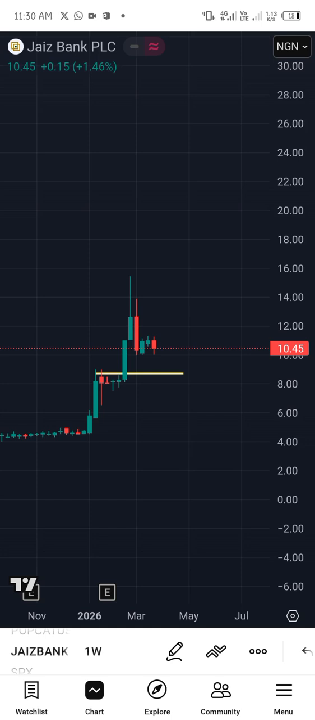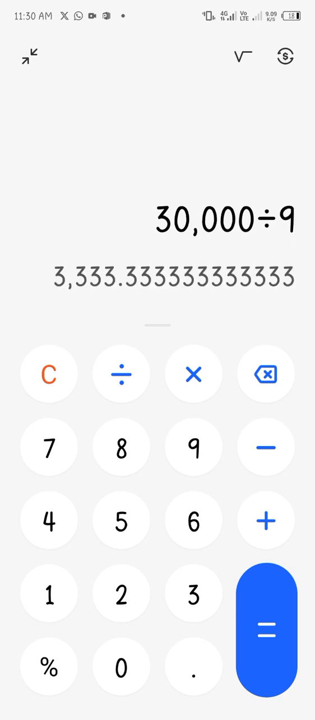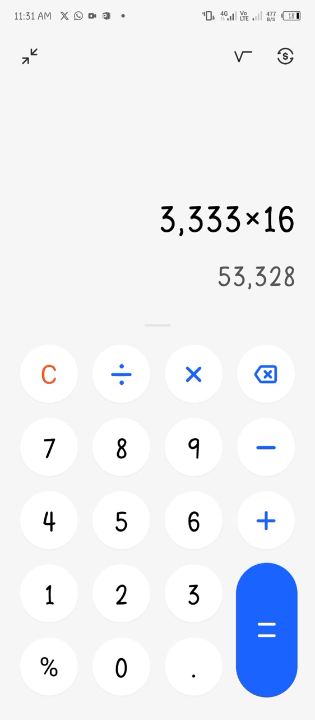Now let's go and do a normal calculation with it. So your 30,000, divide it by 9 naira, you will have 3,033 worth of Jais Bank shares. Now this is clear, this is direct. This is all you just have to do. Buy it at maybe 8 naira or 9 naira. At that point, wait for it to get to 16 naira.